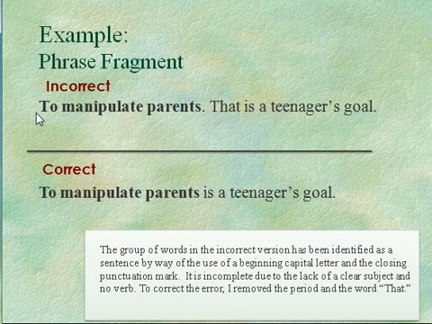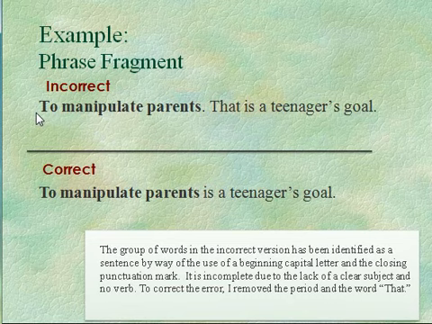Here's another example. To manipulate parents, that is a teenager's goal. Again, this sounds like a soundbite. Sounds like something that would be on an ad on TV or in a magazine. The problem is we see that we have the T in "to" capitalized and a period. That signals to us as readers that we have a complete thought, which we do not.